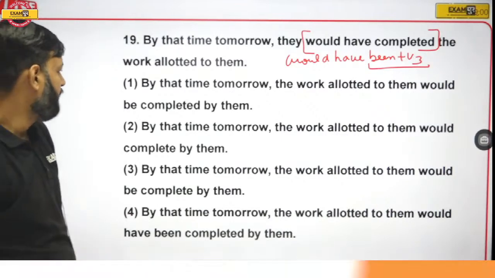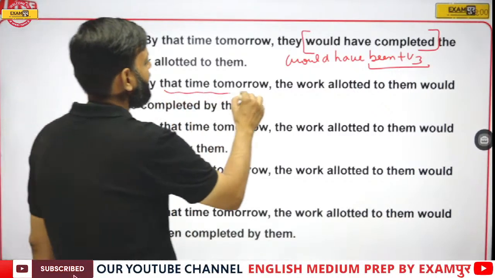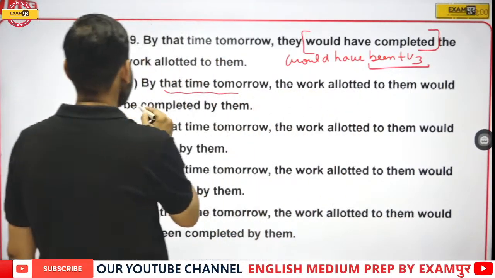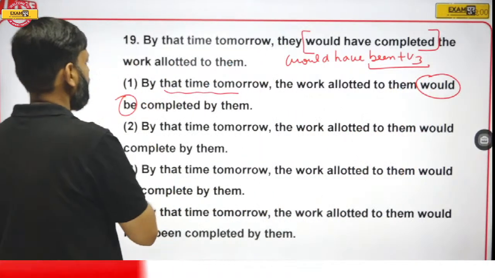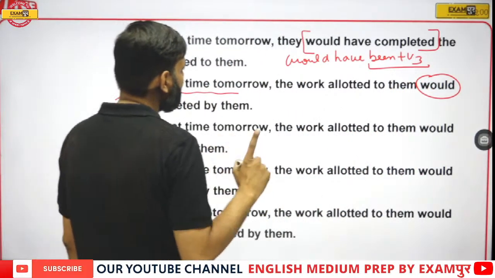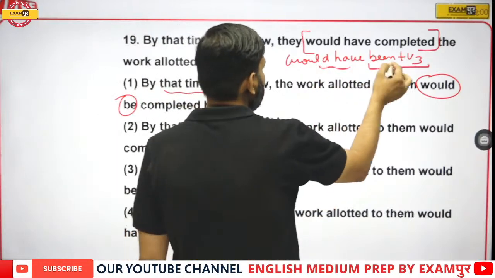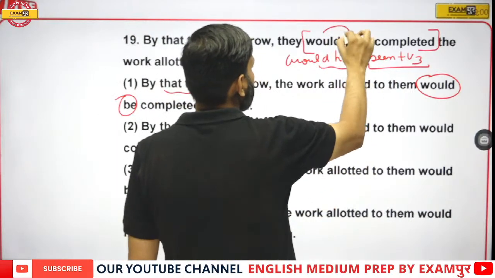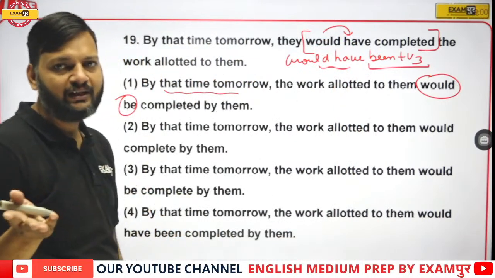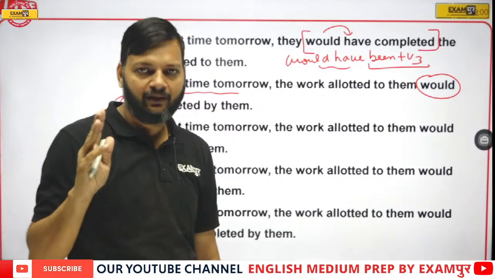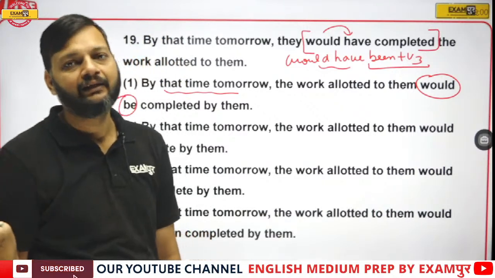Now see, in option number 1, here we have would be. And what do we need? Would have plus B3, because we have would have here. If would have is there in the active sentence, in passive it requires would have been.